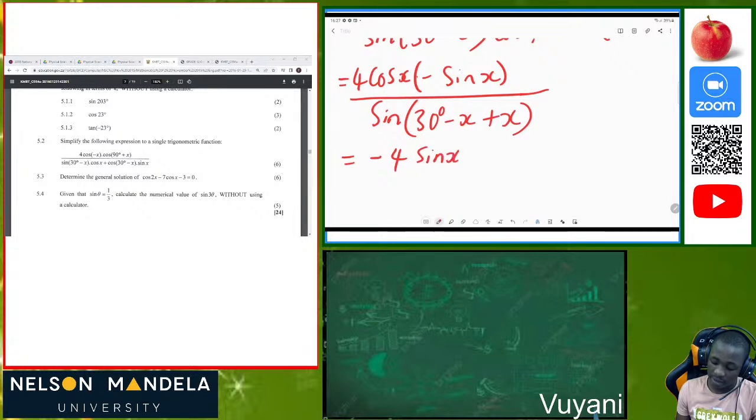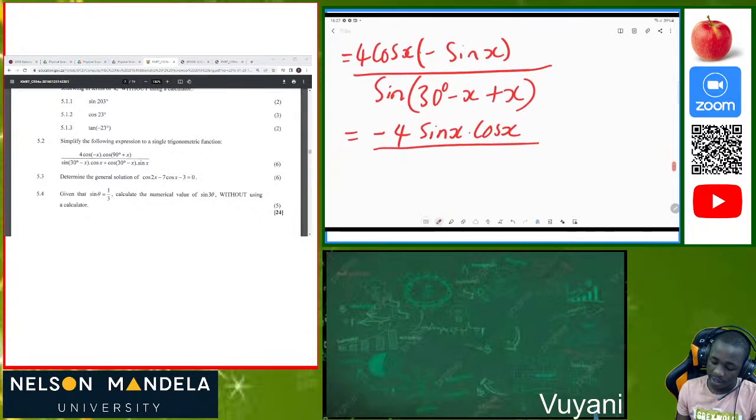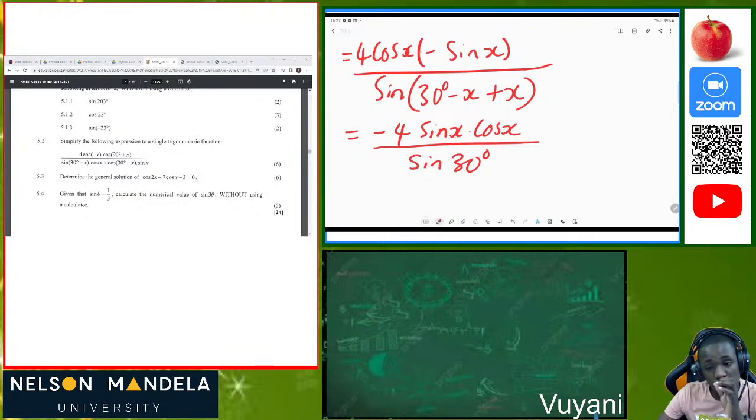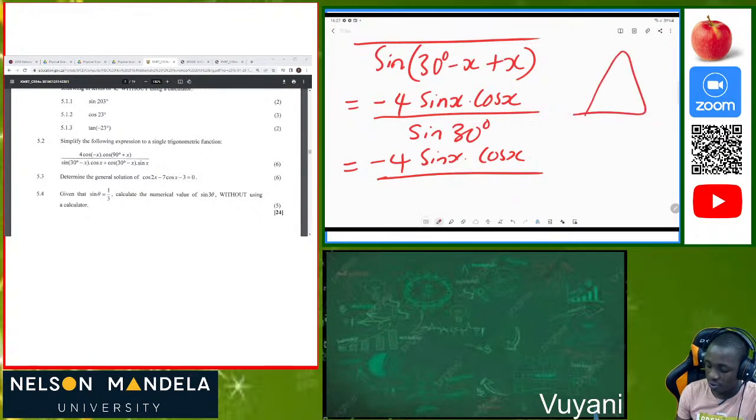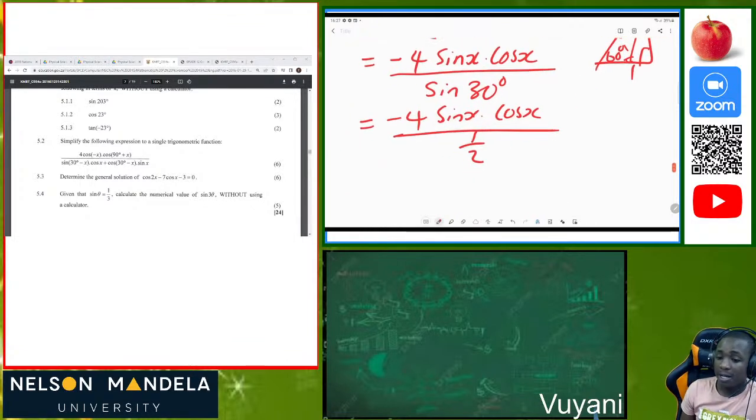Negative 4 sine of x times cos of x divided by sine of 30 degrees. Okay, because negative x plus x is always equal to 0. Then now we have negative 4 sine x cos x divided by, according to the special triangles which we did together, we say that 60 degrees, it's 30 degrees, it's 90, it's root 3, it's 2, it's 1. So we can see that sine of 30 is 1 over 2. So always know your special triangles as well.